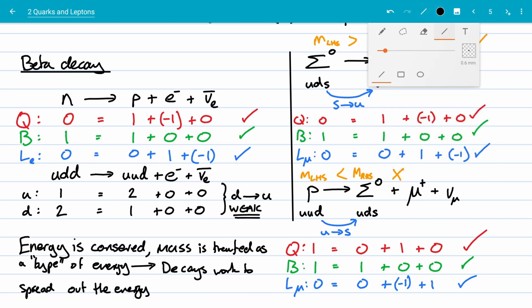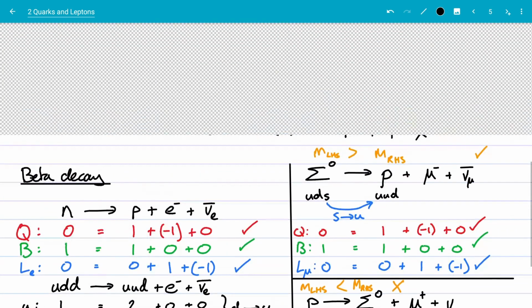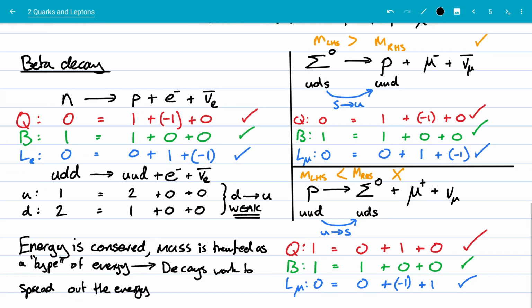Yes, mass is not conserved, but energy is conserved, treating mass as if it's energy. But it's more subtle than that. The mass can only decrease, spreading that energy out, taking the energy that's locked away as mass and pushing it into other energy stores like kinetic energy. That's fine, and we can only work in that direction. Now, I know these notes get a little bit cluttered, and that's because that's quite a complicated thing to think about.